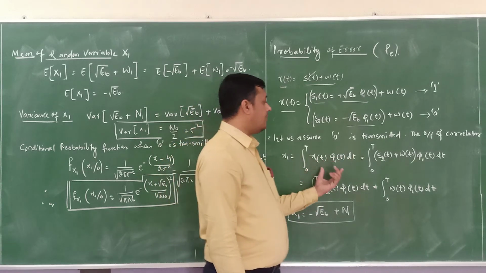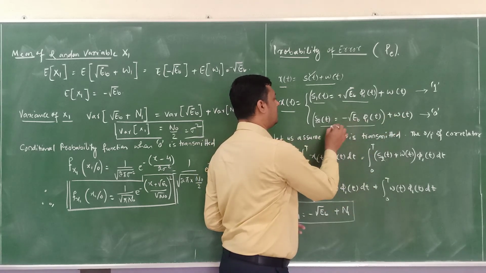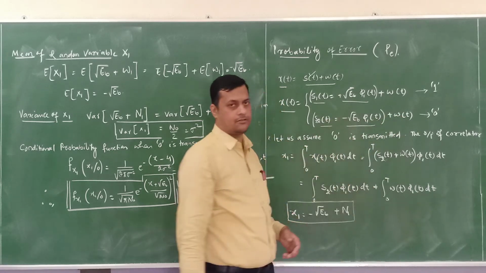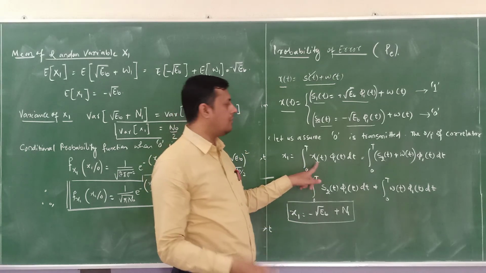Now, in place of x of t, you have transmitted binary bit 0, so we have to substitute S2 in place of x. So S2 of t plus W of t. So S2 of